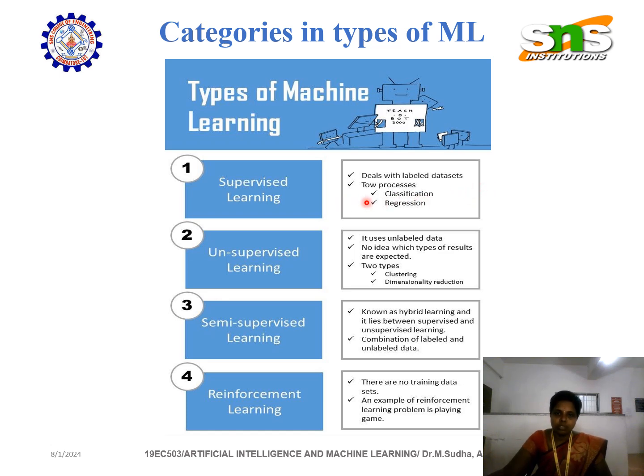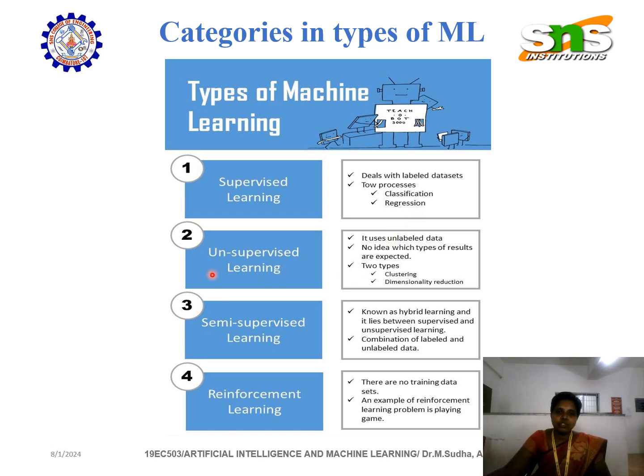And here there are two processes: one is classification, another one is regression. Classification is based upon color, size, model; it will be classified. And what is regression? Regression means, for example, some humans may be in adolescence or adult age, but they may think like they are a kid, they are children. Likewise some regression process will be there. Based upon that, supervised learning analysis will happen.